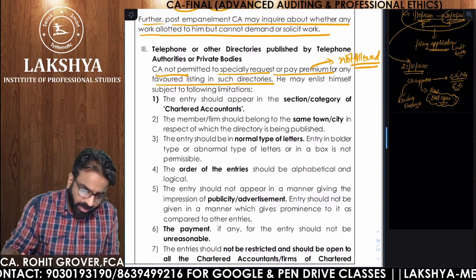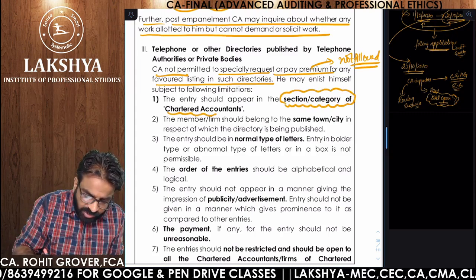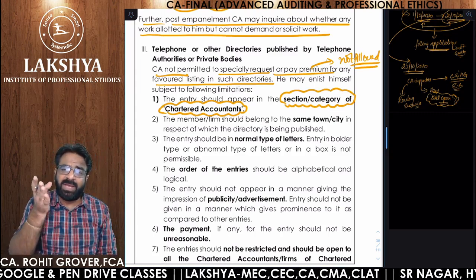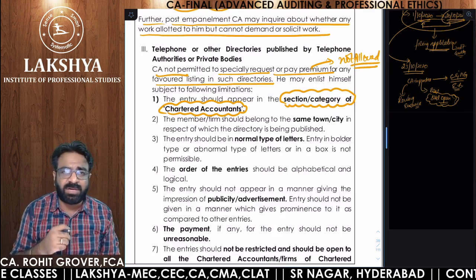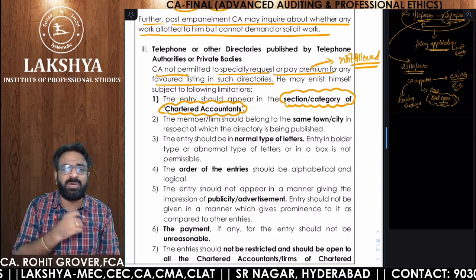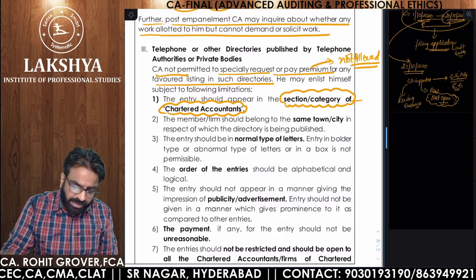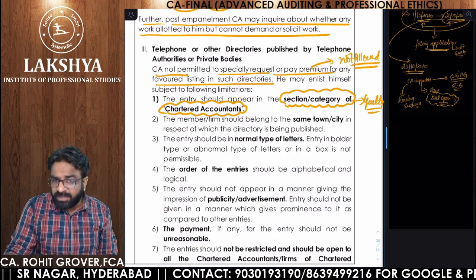Point number 1. Point number 2, you should choose only the category of chartered accountants, where your name should come. Suppose you are choosing a category other than chartered accountants. Why would you choose another category when your profession is chartered accountant only? So if you are choosing a category other than chartered accountants, you are guilty.